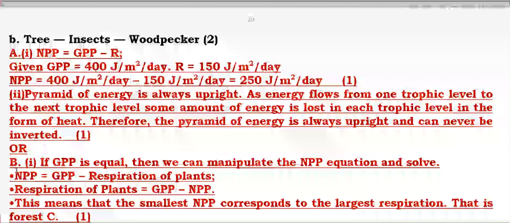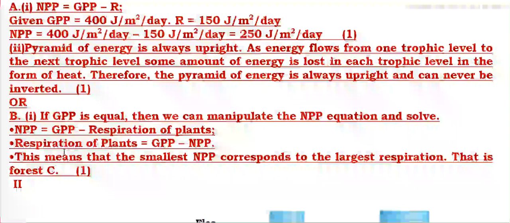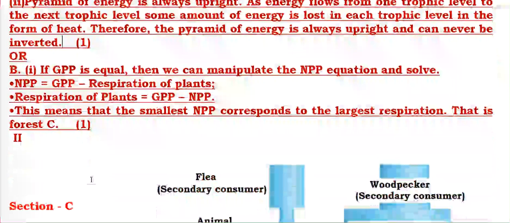Pyramid of energy is always upright because the energy is transferred from one level to another, and at every level less energy is transferred. As the level increases, the amount of energy available decreases, therefore it can never be inverted. If GPP is equal, then respiration will use the maximum energy, therefore the stored energy will be minimum.